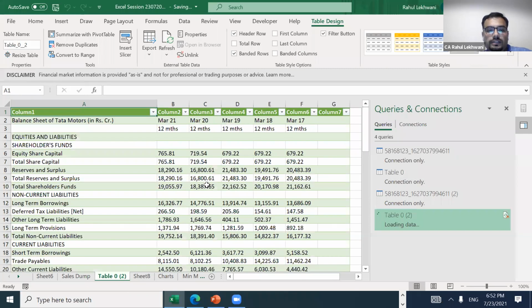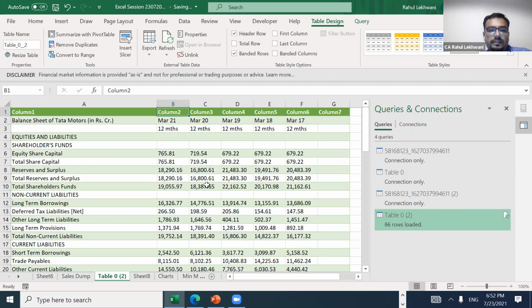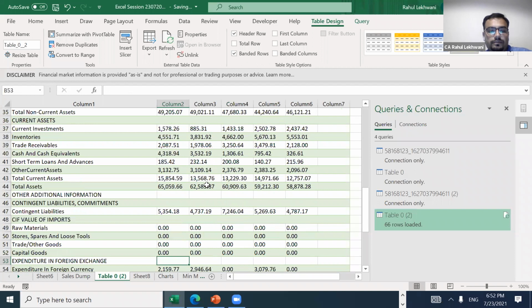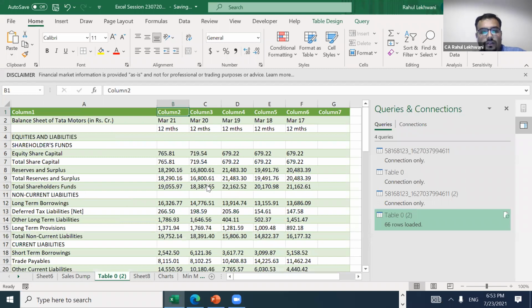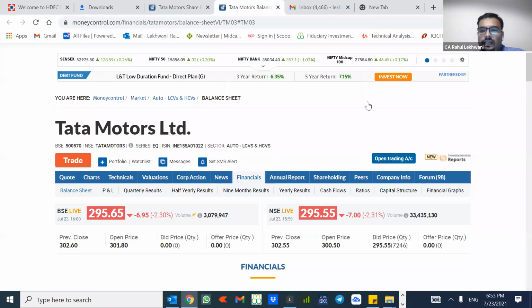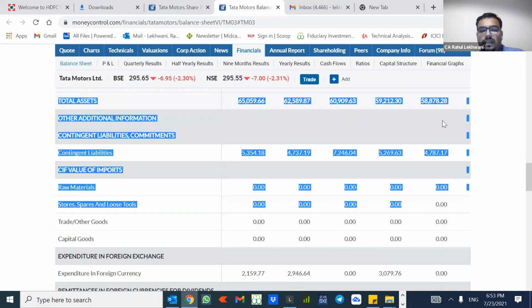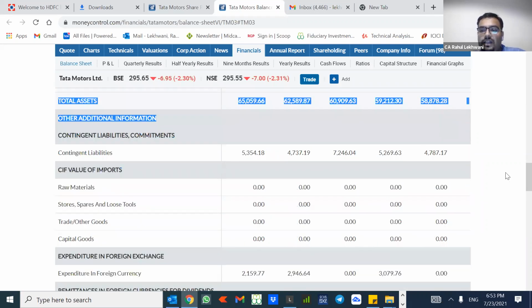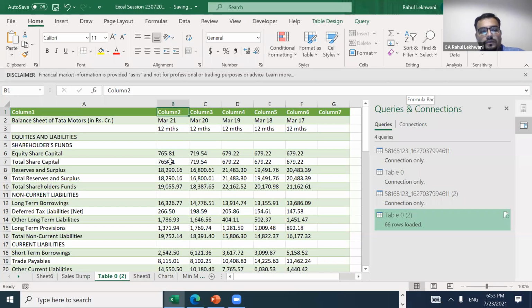So the data is getting loaded. See, in the same format, the data for Tata Motors for various years has been taken into Excel without doing any paste values or something like that, right? Otherwise, what we do is either download it in Excel or PDF and then convert it, or we just copy like this, which is a very wrong thing to do. So we have a feature now through the web. You can actually take the data and keep it here. So for analysis purposes, we do it like this.